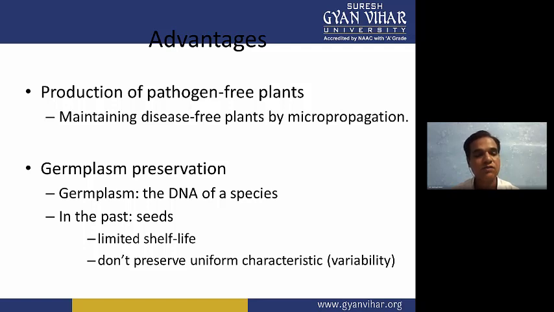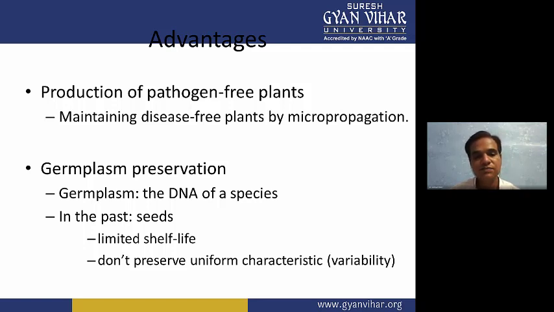You just have to take it out from the liquid nitrogen, thaw it up to normal temperature, and then grow it again on liquid media or solidified media, and check the viability, and your plant will be okay to grow. So whenever you want, you can take it out when it is required.